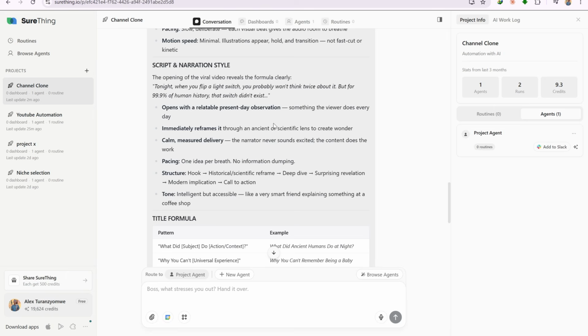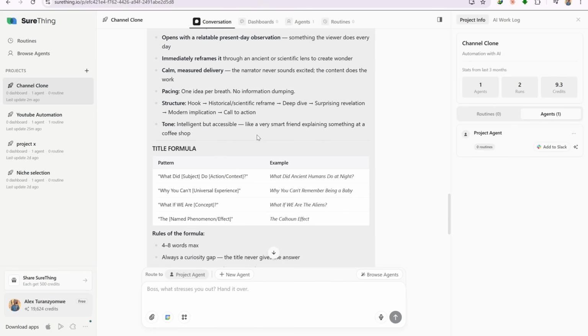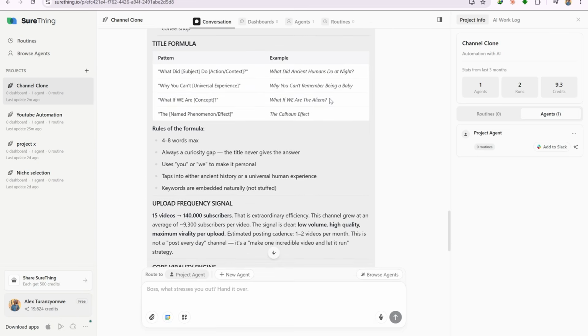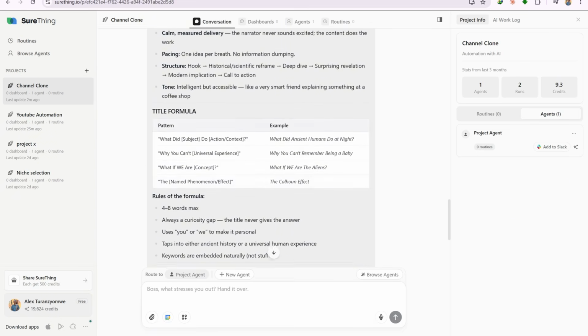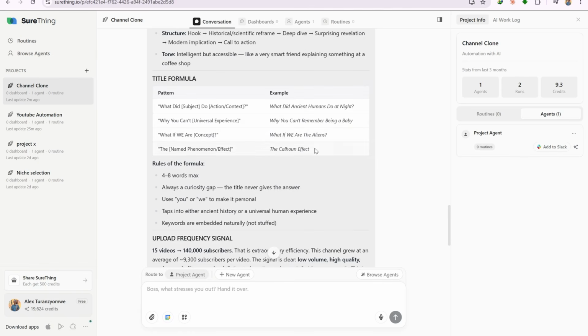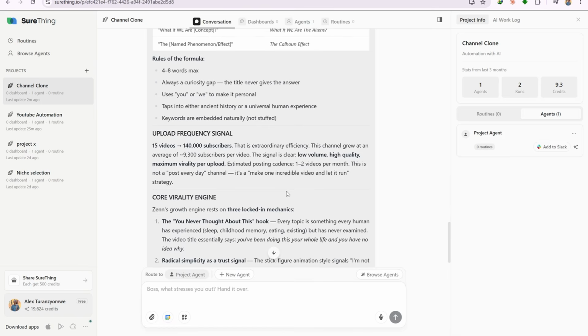Zen opens with a hook, moves into a historical frame, goes into the deep dive, introduces a surprising revelation, connects it to a modern implication, and closes with a strong call to action. On top of that, it identifies the title formula. The pattern for Zen follows the structure of "what did," followed by a subject, followed by an action or context. For example, "What did ancient humans do at night?" It calculates the upload frequency and concludes what is driving the viral engine behind the channel.